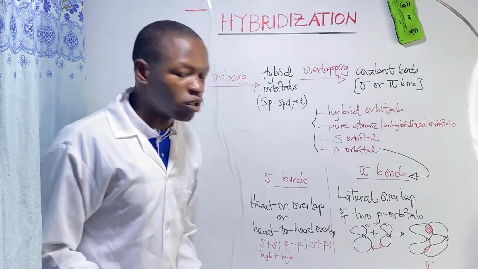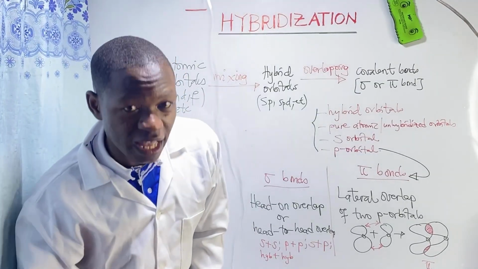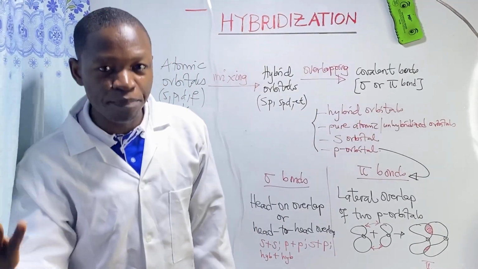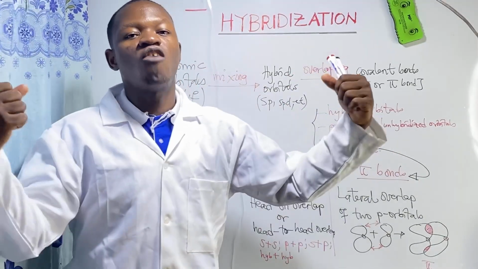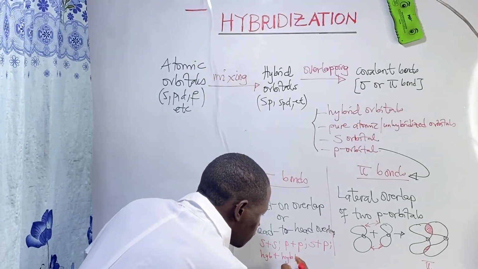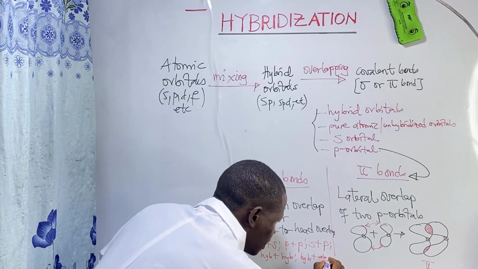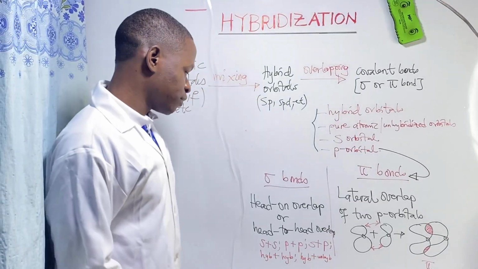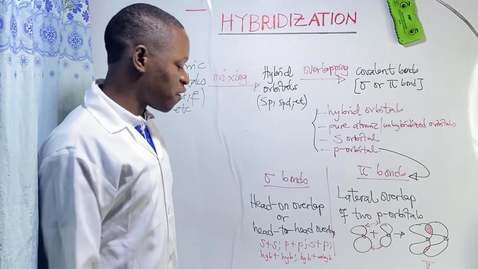Next, a sigma bond can also be formed by the head-on overlap of a hybrid orbital and an unhybridized orbital. A hybrid comes with an unhybridized or pure atomic orbital, and they overlap head-on. What do they form? A sigma bond. So these are the 5 different methods by which sigma bonds are formed.